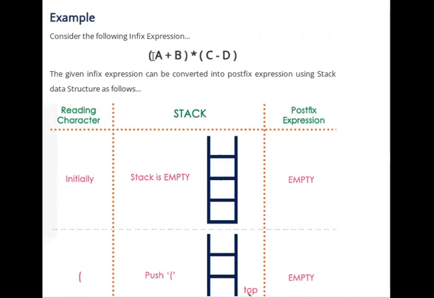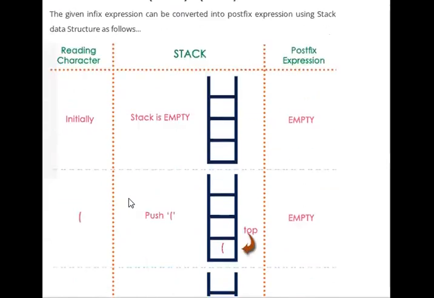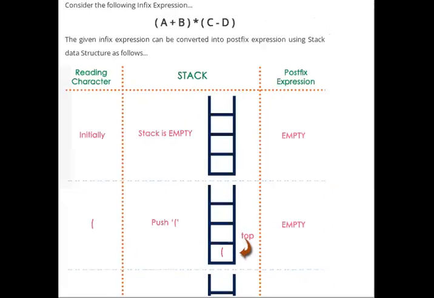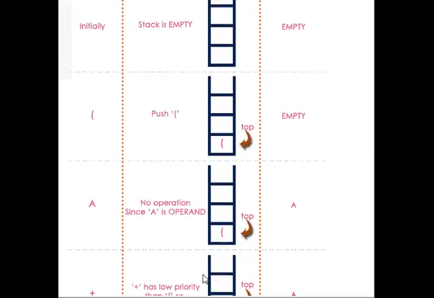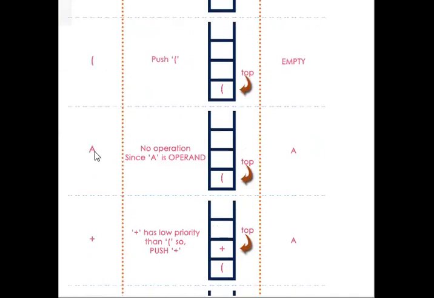This is another example: a plus b into c minus d. First, the stack is initially empty. Push the open parenthesis onto the top of the stack; no operations are performed, and a is inserted at the top.